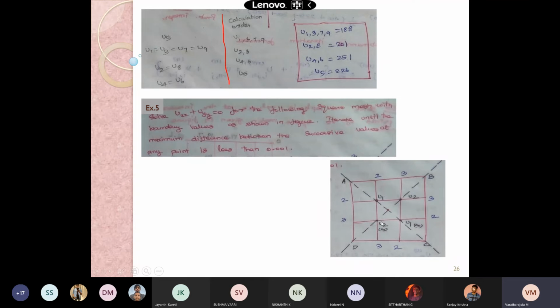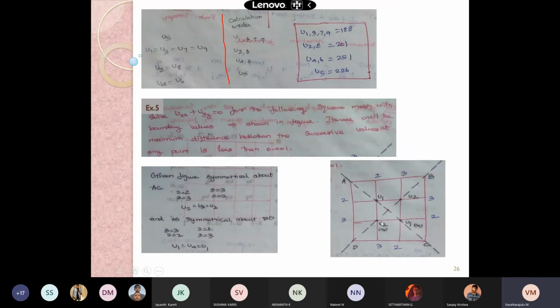We'll try to calculate our U1. In order to calculate U1, V doesn't have any corner points. The corner point is A. Here 3 and 3 and here U1. If the corner point is given, then it is suggested to calculate the U1 with the diagonal 5-point formula.